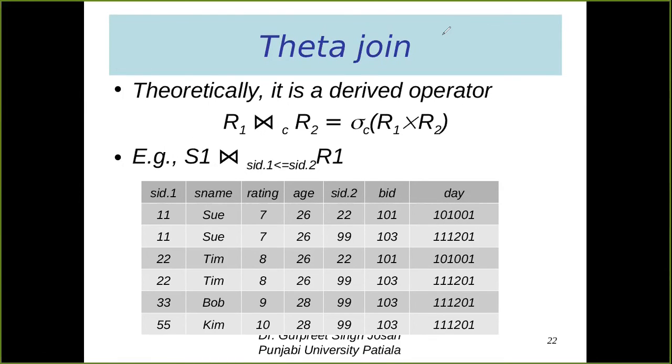Very good. Chances are that the condition will not satisfy any row and we may get 0 rows, or at maximum all the rows can be selected. That means m into n, whatever the Cartesian product gives, the same number of rows can come into theta join also. So that is the case. Now you get the point.